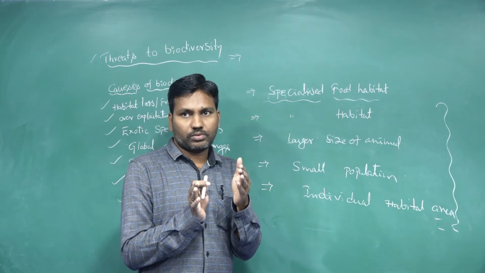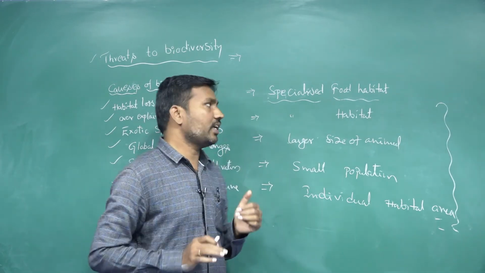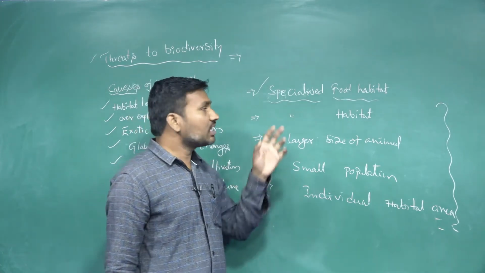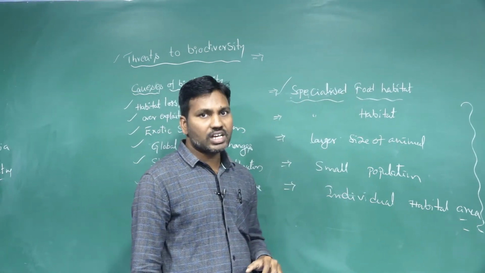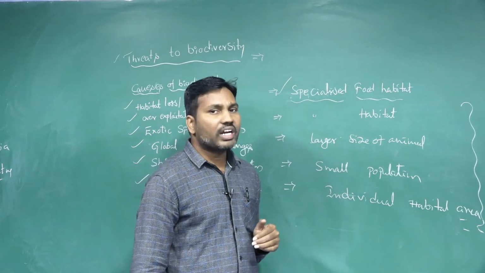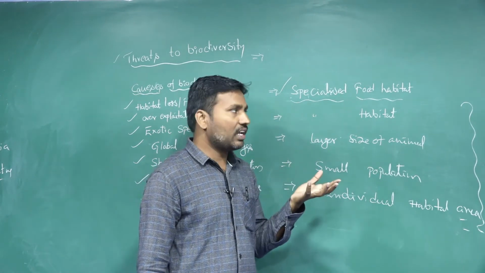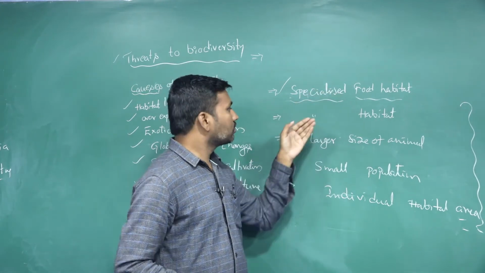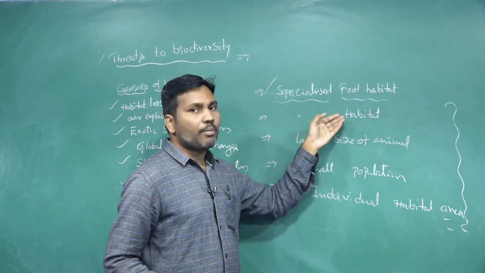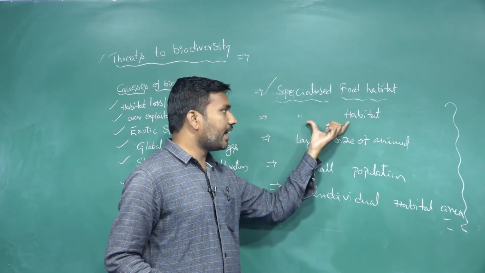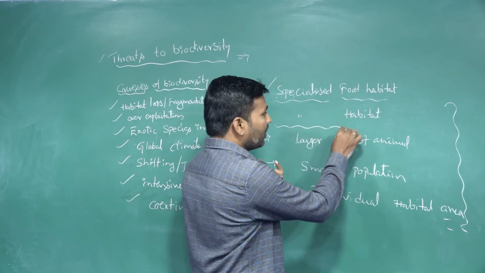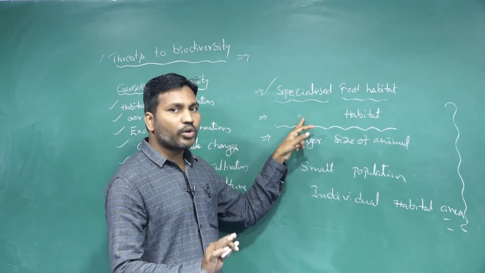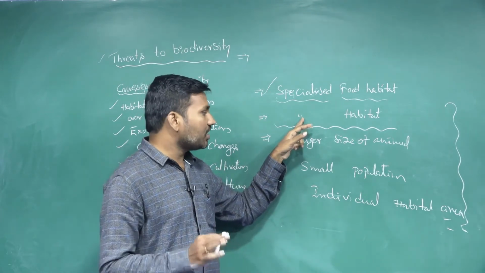When those specific food materials are not available, at that time those species are going to become extinct. In the same way, with a specialized habitat, when the climatic conditions or habitat conditions change, those species are going to become extinct from that region.